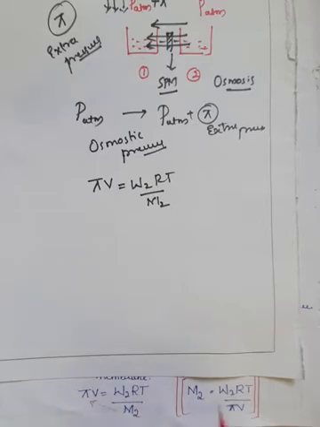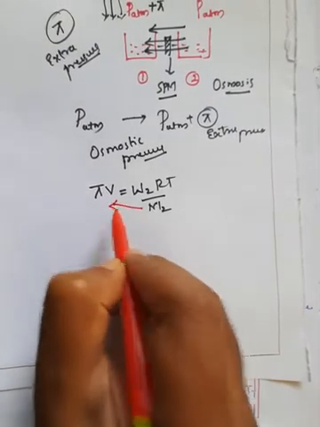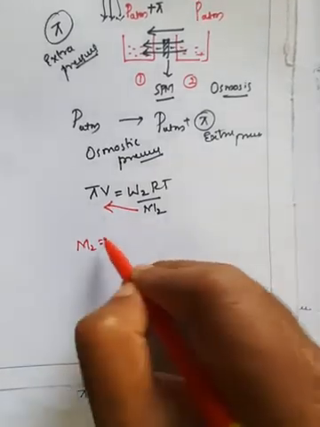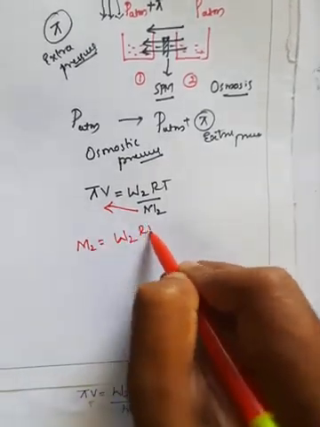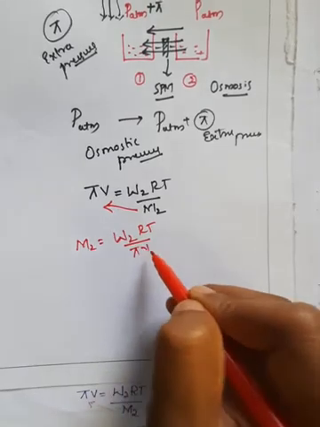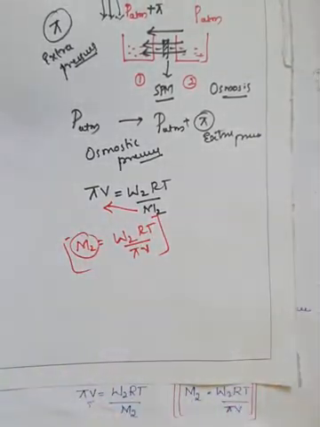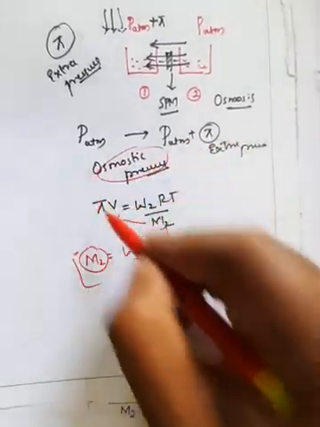Therefore, if you want to calculate M2, I can transpose this. So M2 will become W2 into RT divided by pi into V, right? This is the formula for the calculation of the molar mass of the solute during osmosis.